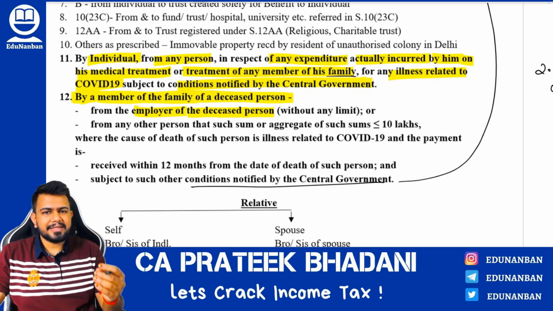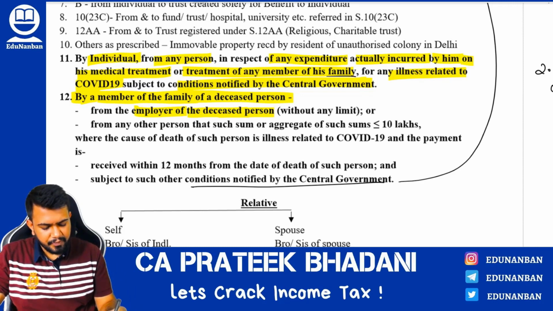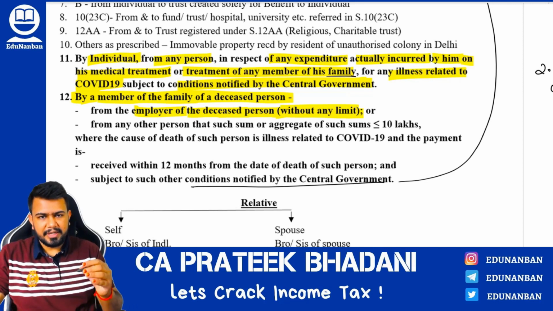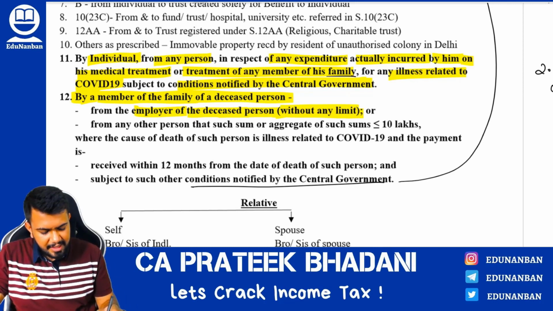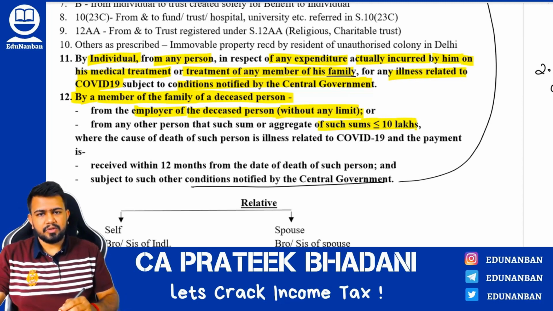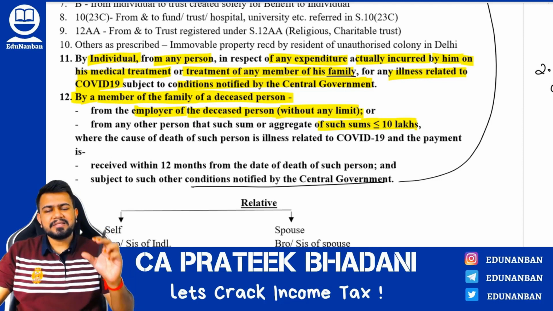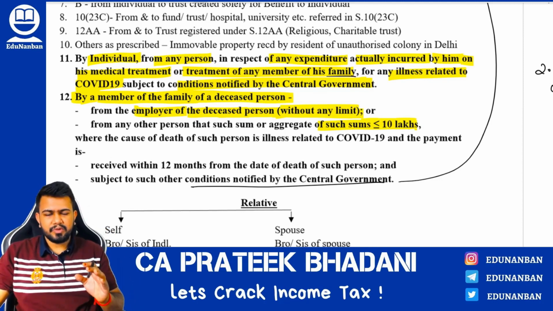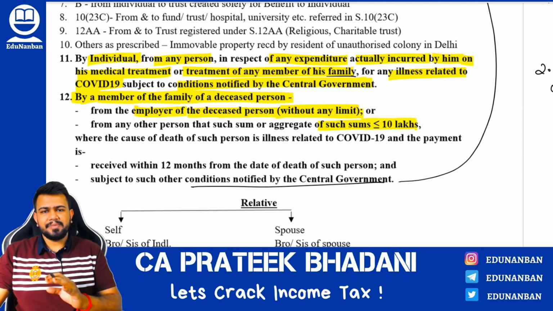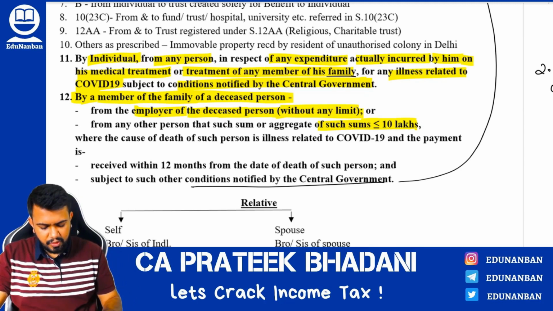Whatever money the employer is giving, the entire amount will not be taxable under 56(2)(x). Then if the person giving the money is not the employer, if it is some other person, then the maximum amount exempt is 10 lakh rupees. So if the amount given is more than 10 lakhs, then the excess amount will be taxable under 56(2)(x). Up to 10 lakh rupees, it will be exempt under 56(2)(x).